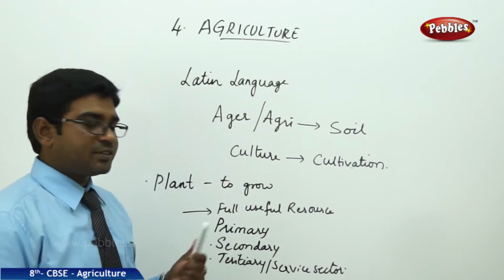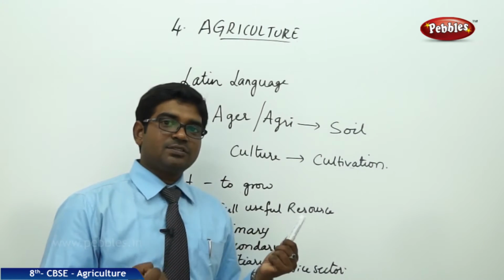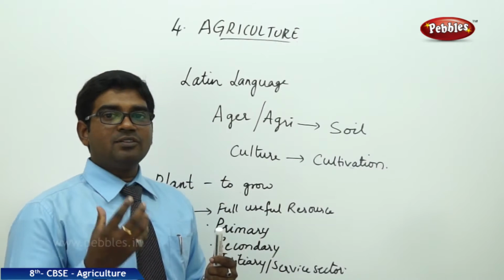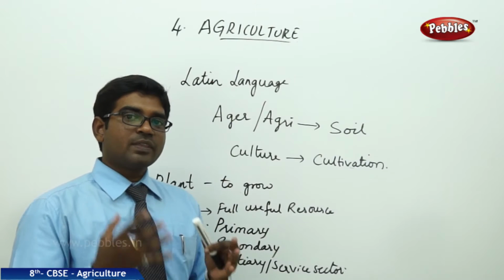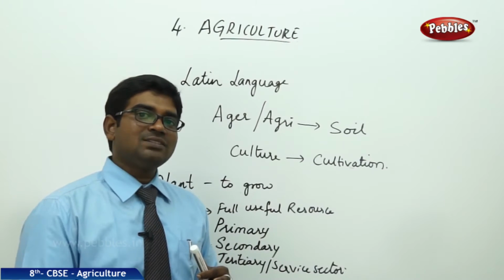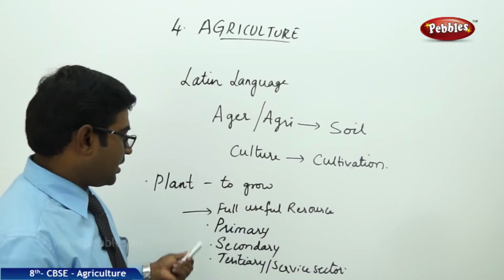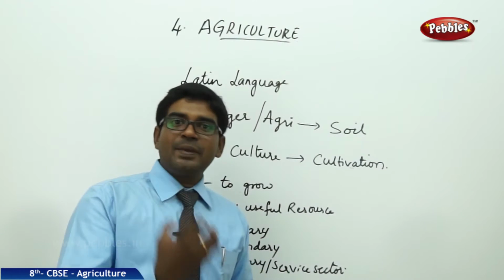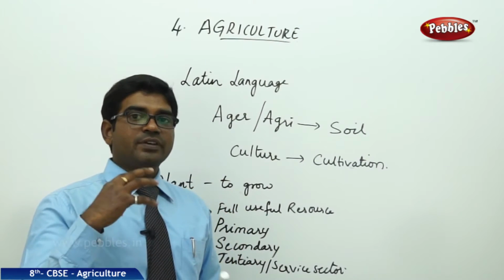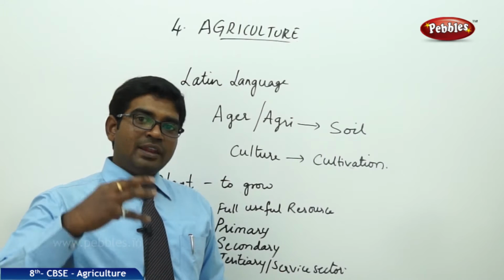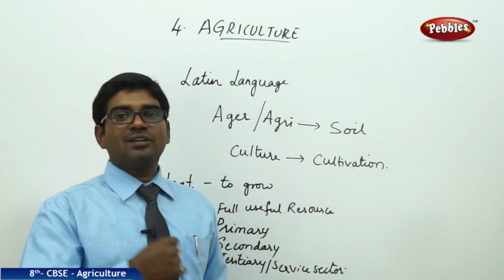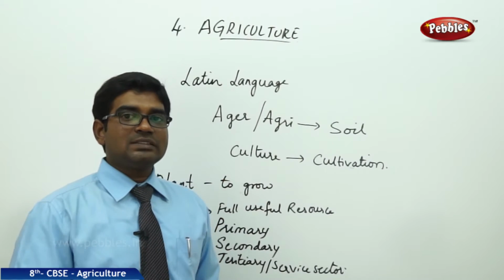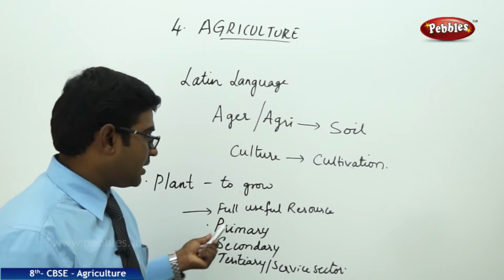In the primary sector, the basic things like quarrying, farming, cultivation, then quarrying of the stones, drilling of the oil, all these things, mining, come under primary activities. Where the basic activity of anything starts, taking the raw materials into the purpose. So all these things come under the primary sector.